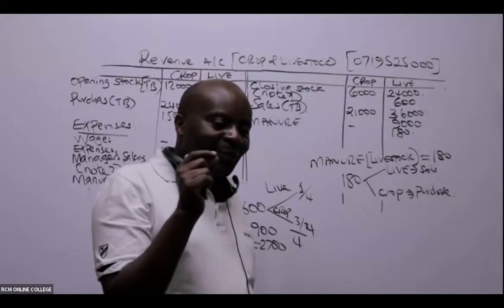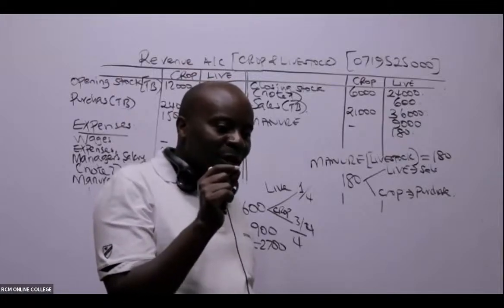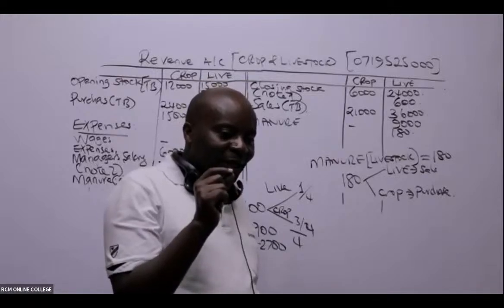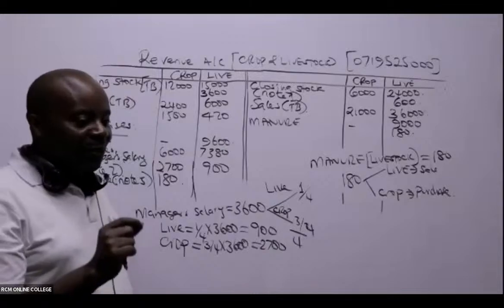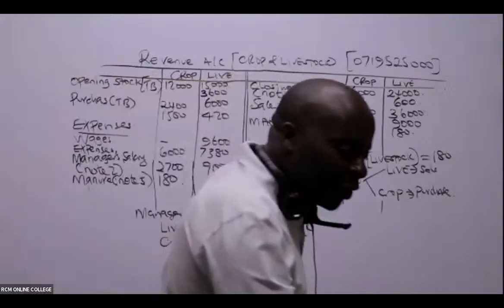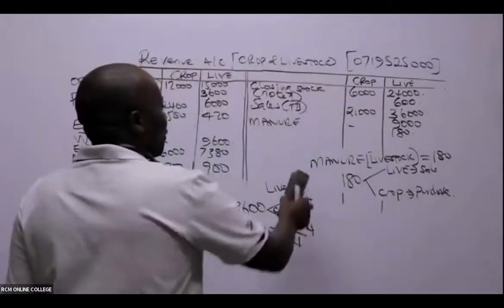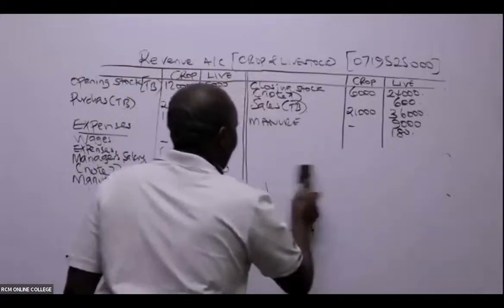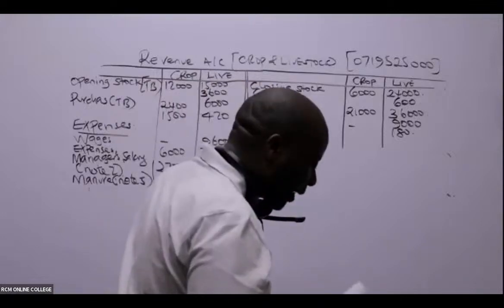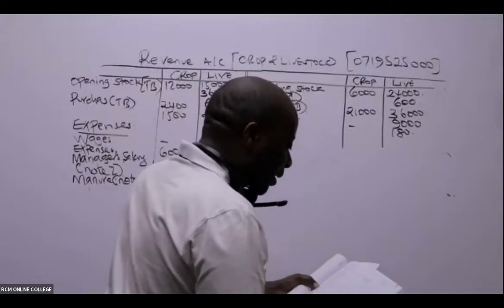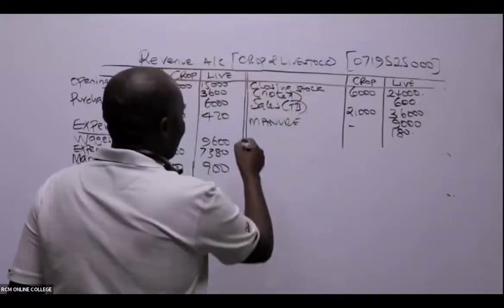Let me see whether there is anybody who will be able to pull through. Someone is telling me that for crop, this will be sales. Thank you so much. So remember, you can use any name. So in this case here, crop fed to animals.